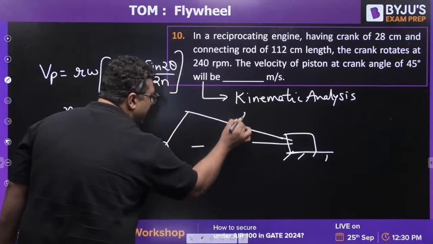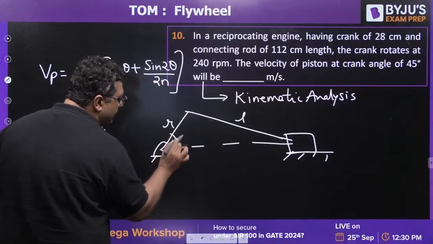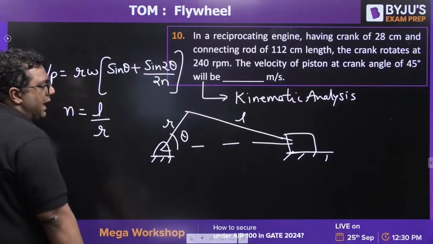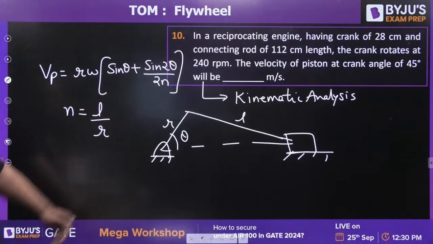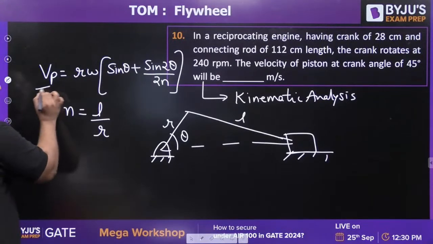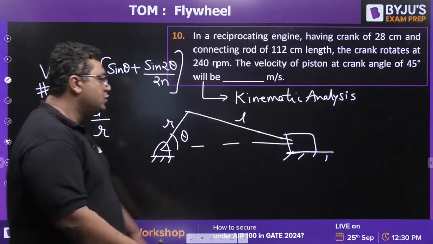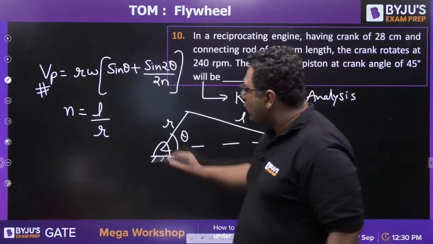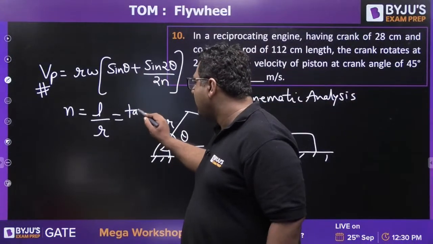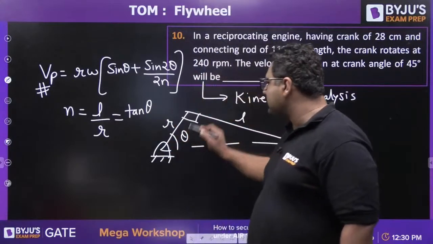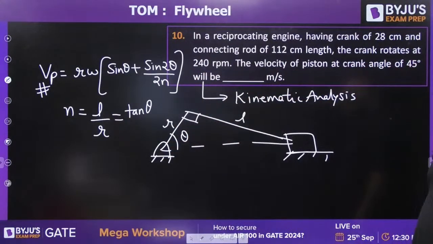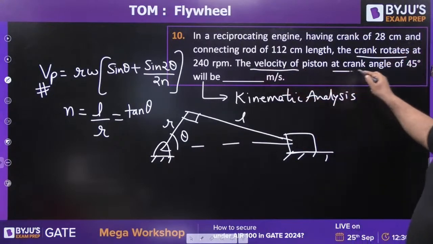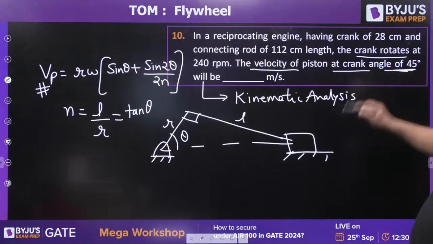Yes, this is L, this is R, this angle is theta, and all other things are given to you. You need to find the velocity of piston. Solve it. You already know n is also given as tangent theta here, because this angle is 90 degrees. So you can solve it. They have already given the velocity of piston at crank angle of 45 degrees.